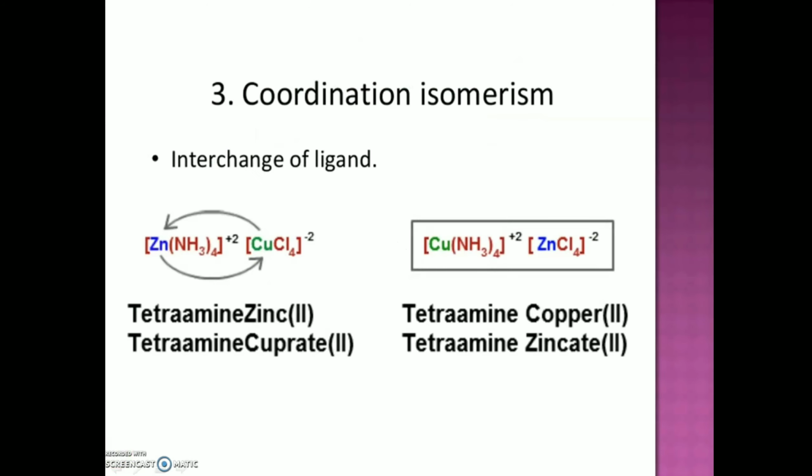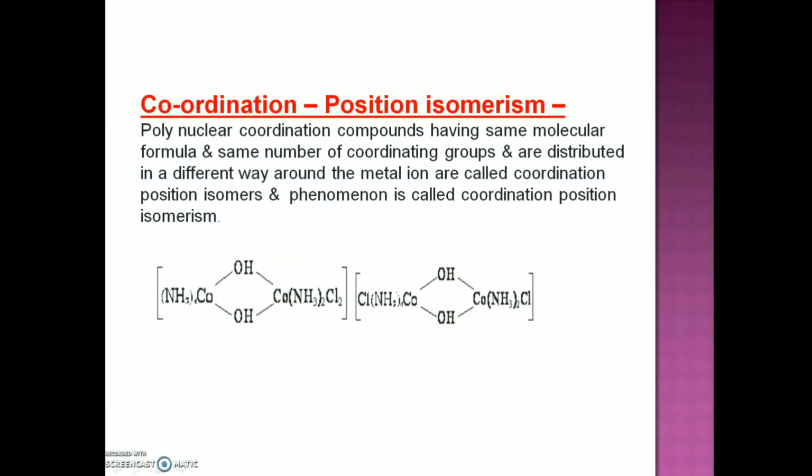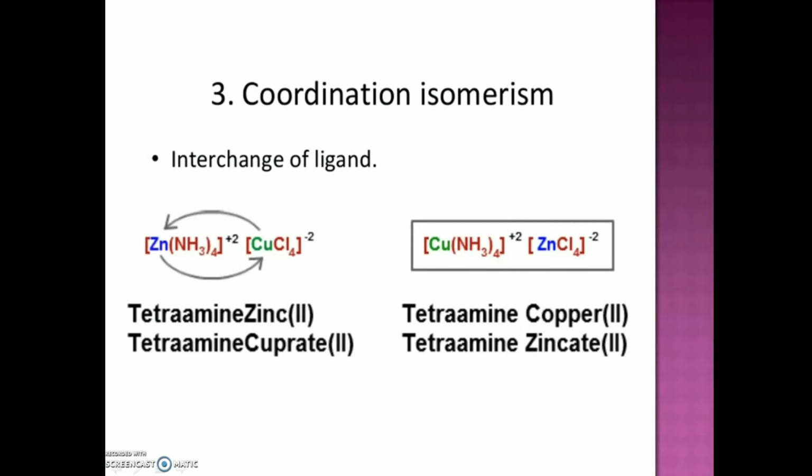The next type is coordination isomerism. In a bimetallic compound, both cation and anion are complex ions. In such a case, the distribution of ligands between the two coordination spheres can vary, giving rise to coordination isomerism. Here there is an exchange of ligands between the two coordination spheres.